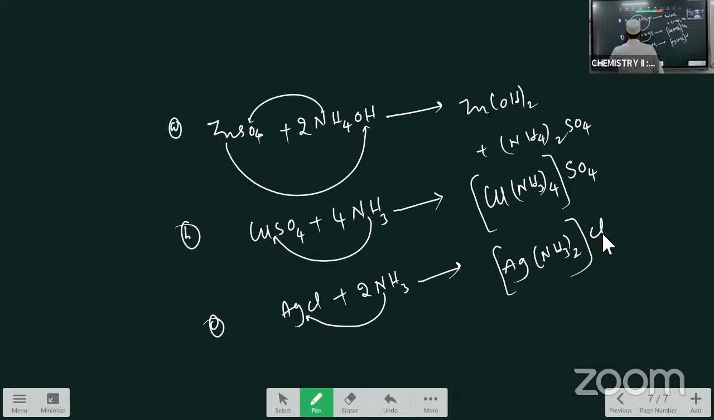Once again I am repeating. Ammonia solution reacts with zinc sulfate and gives the precipitate. Copper sulfate reacts with the ammonia and gives the blue colored complex. You know that ammonia is a good complexing agent. It donates its lone pairs to the metals and forms the complexes. Ammonia combines with copper sulfate. Here a complex is formed. What is the color of the complex? Blue colored complex is formed. Ammonia reacts with AgCl and forms the complex. White colored complex is formed.